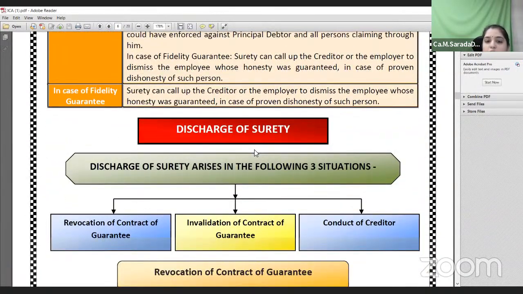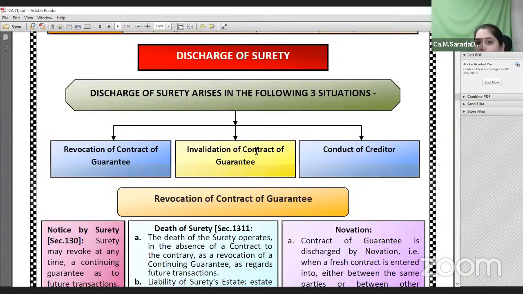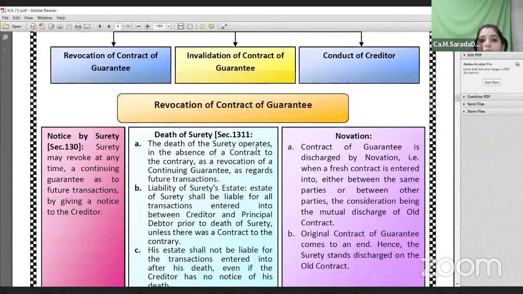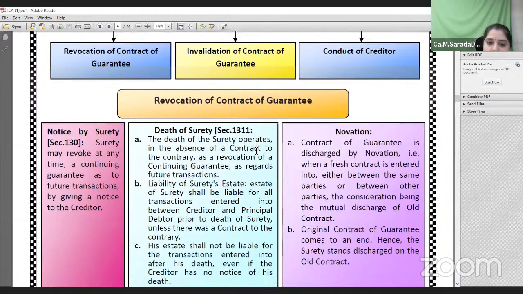Discharge of surety holder. In the following situations, the surety holder will be discharged and will be no more liable on the contract: in the case of revocation of a continuing guarantee, in case of invalidation of the contract of guarantee, and by the conduct of the creditor. In case of revocation of the contract of guarantee, if a notice is given by the surety holder, then after that notice, if any transaction takes place, the surety holder is not responsible. Also by the death of the surety holder, and by novation, which means that the new contract is substituted in place of the old contract.